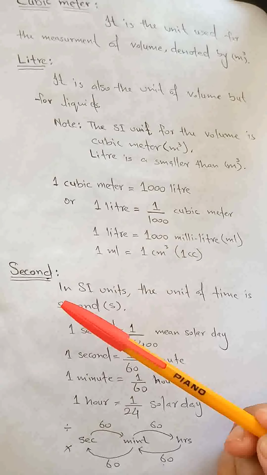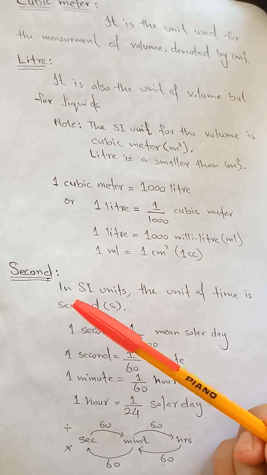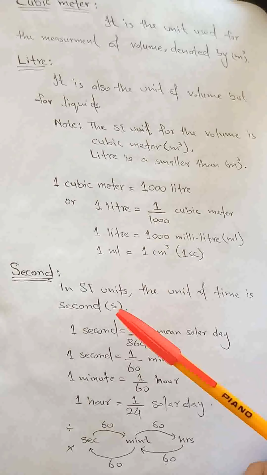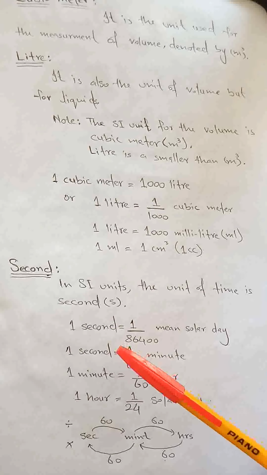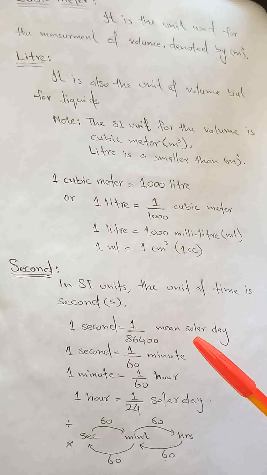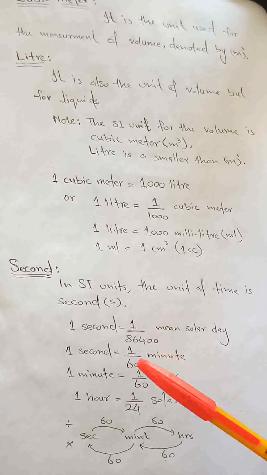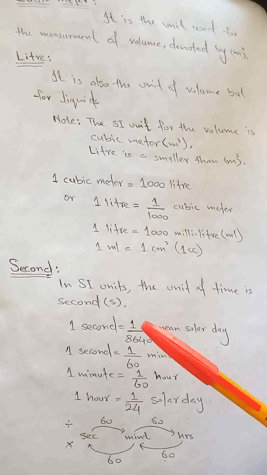Second is a unit to measure time, and this is the SI unit for the measurement of time, and it is denoted by s. And the different units of time and their relations are given below. 1 second is related to mean solar day by 1 divided by 86,400. Means in 1 second, how much mean solar day? It is 1 divided by 86,400.